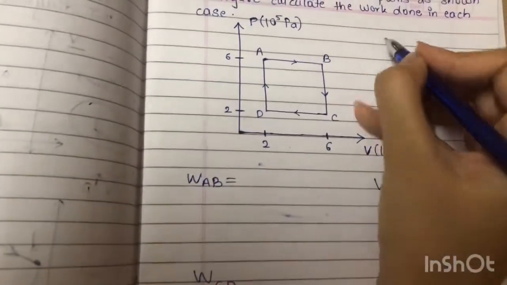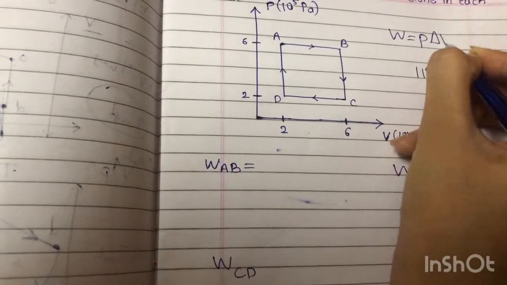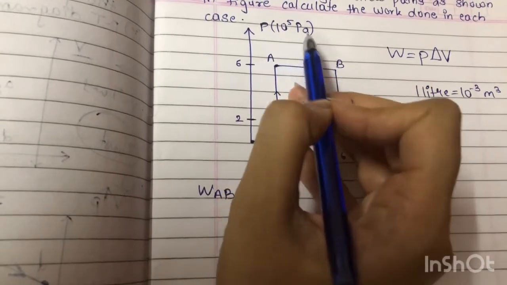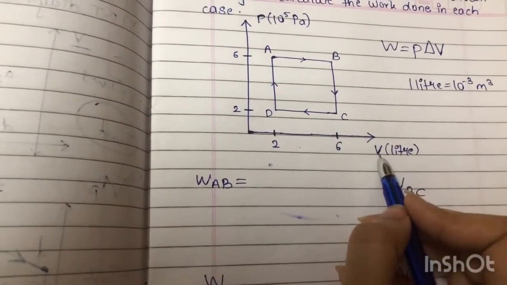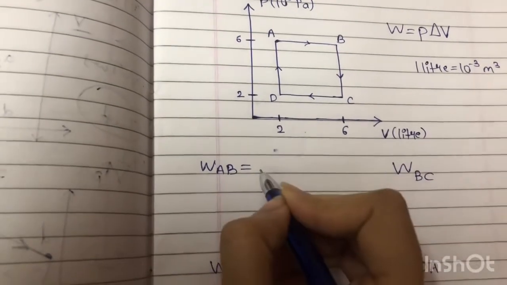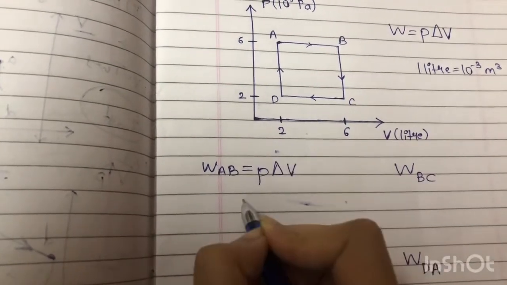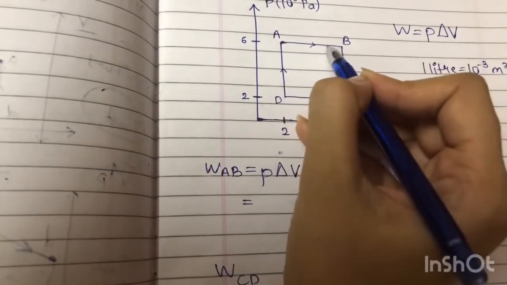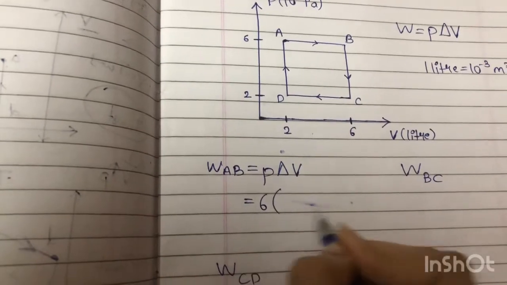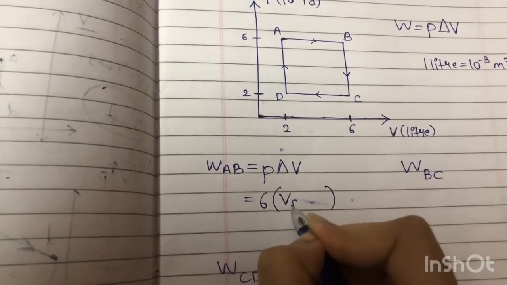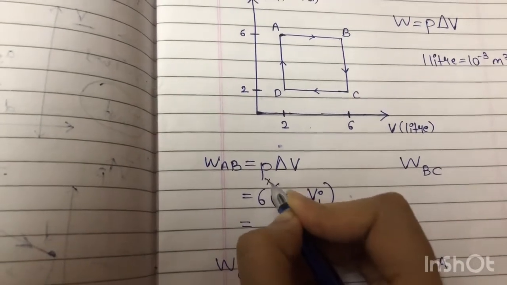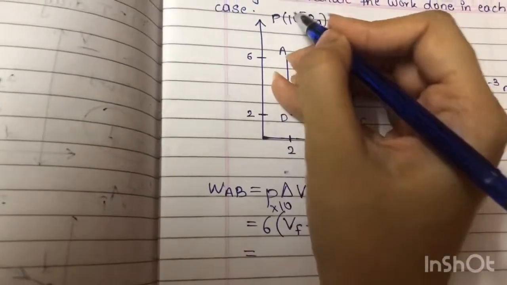Okay, the formula for work done is pressure times change in volume. Your pressure is given in Pascal, that is 10 raised to 5 Pascal, and your volume is given in liters. 1 liter is 10 raised to minus 3 meter cube. Now while going from A to B, if you notice, pressure remains constant, that is 6, and the change in volume is final volume minus initial volume. We won't just write 6, we will write it as 6 into 10 raised to 5.